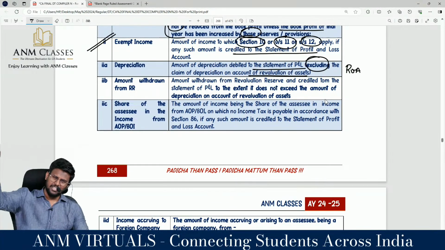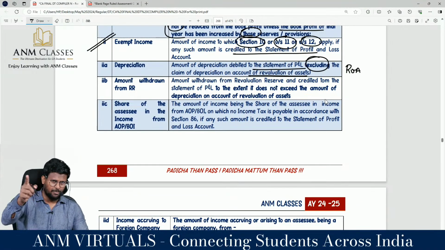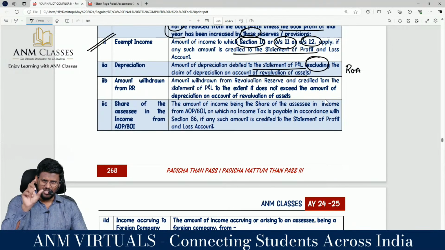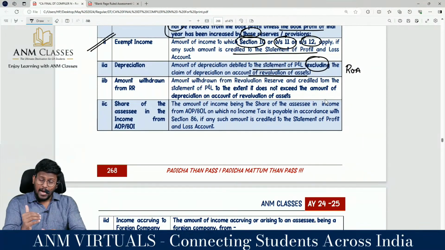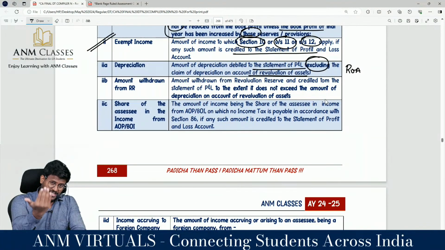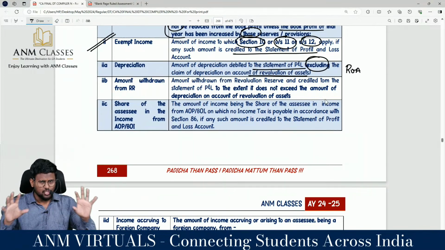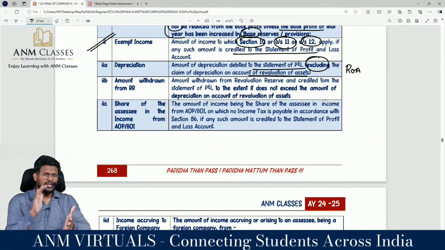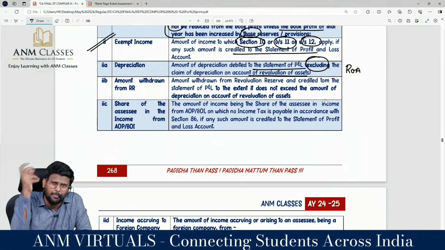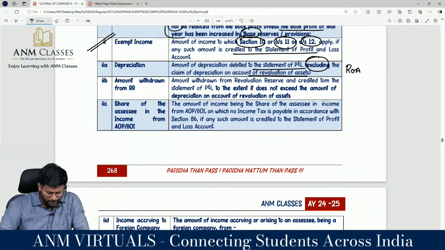So whatever depreciation debited to P&L account, we will add it back. We know that that depreciation is as per Companies Act. We don't have that problem. We are not saying that add back the depreciation as per the Companies Act and reduce the depreciation as per the Income Tax Act. No, no such concept, my dear lovable student. I am adding back the depreciation for the purpose of, sir, removing the depreciation on account of revaluation.